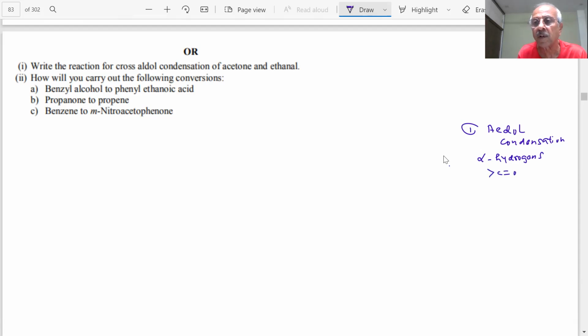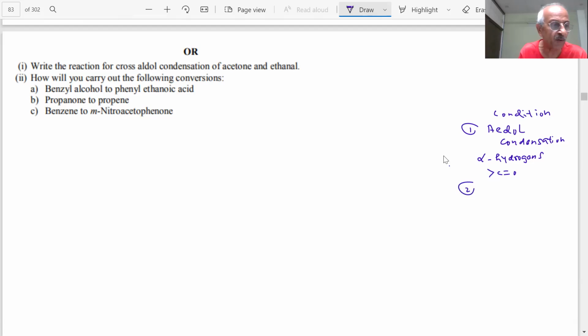Carbonyl compounds which have alpha hydrogen. If alpha hydrogen is not there, this will not be shown. Every reaction has a condition which we should learn. Student, condition should be learned. Otherwise, I cannot write the problem.